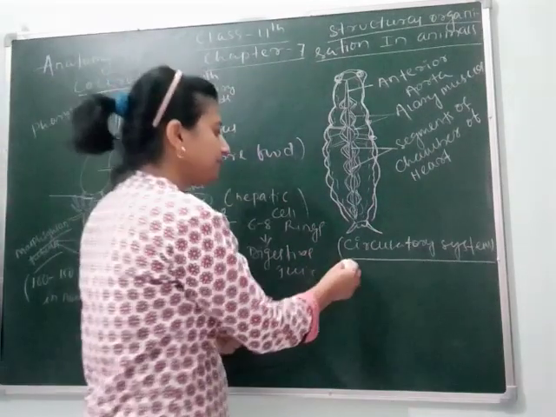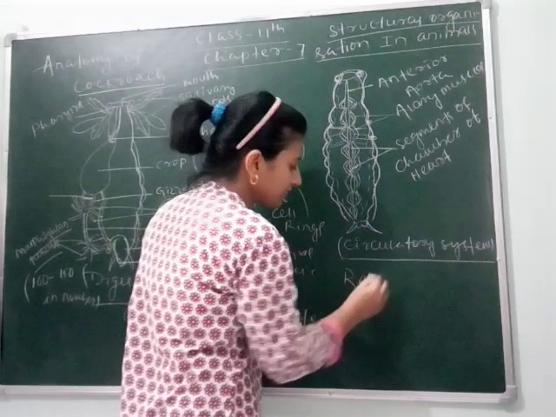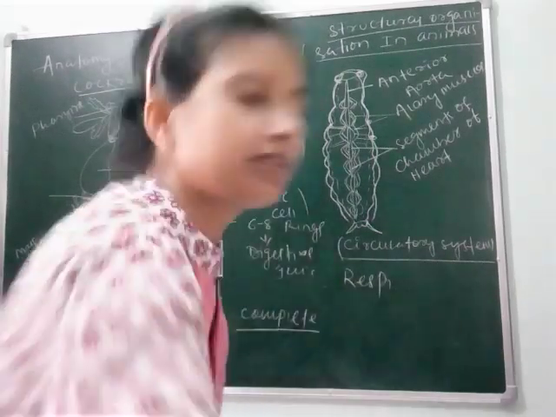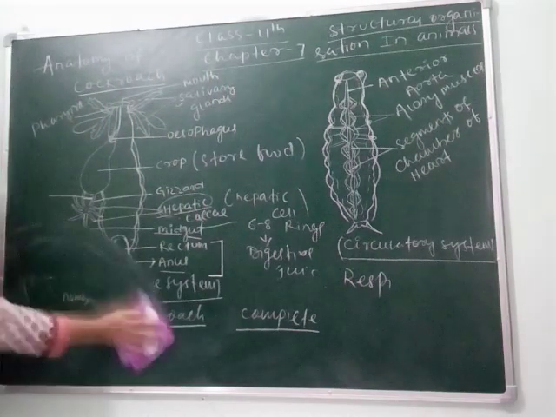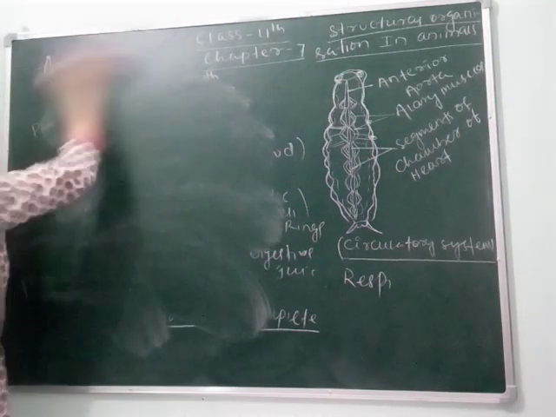Next is the respiratory system. You can take a screenshot, students, and write.